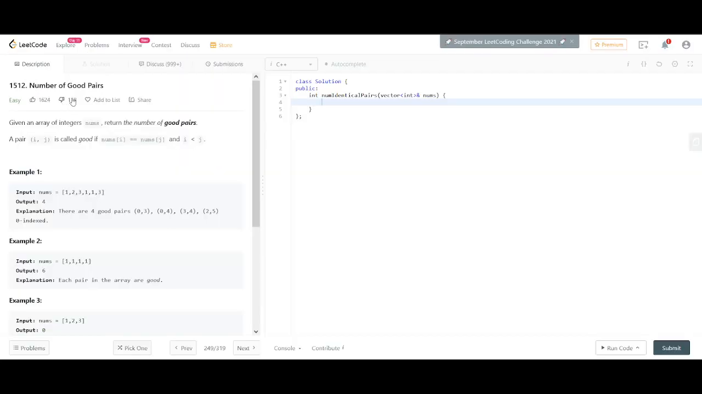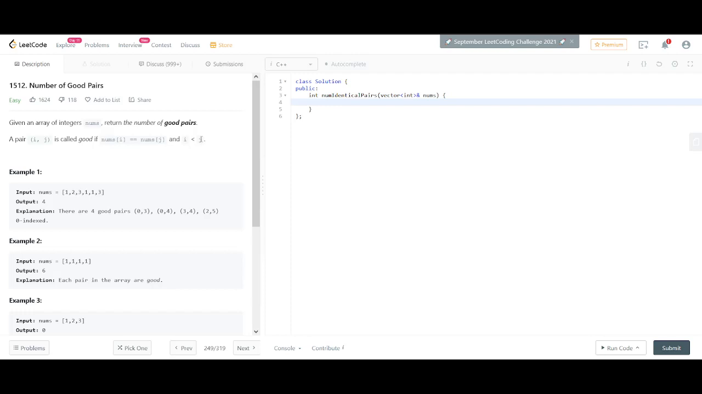So the first question is number of good pairs. Given an array of integer nums, we need to just return the number of good pairs. A pair is called good if nums[i] equals nums[j] and i is less than j. So if there is an identical element, and there's a particular index j which is greater than i, then we can call it a good pair.